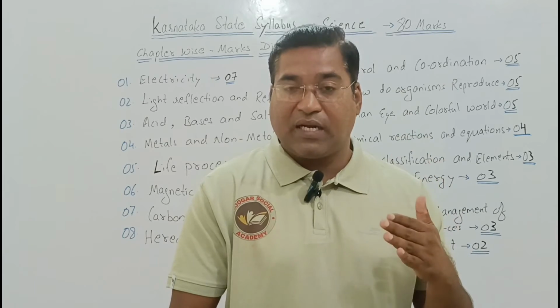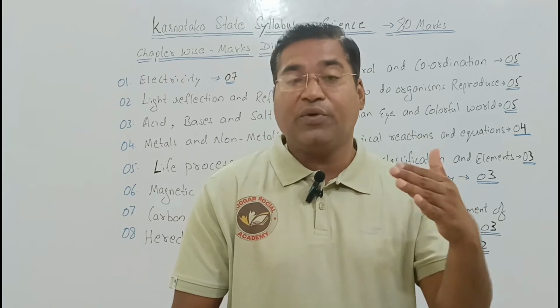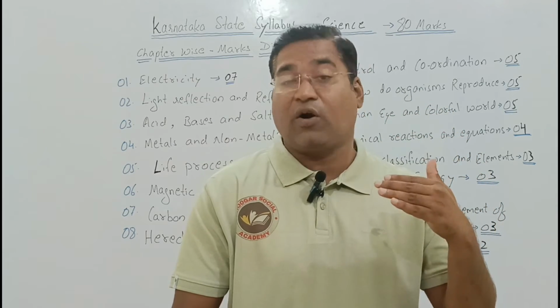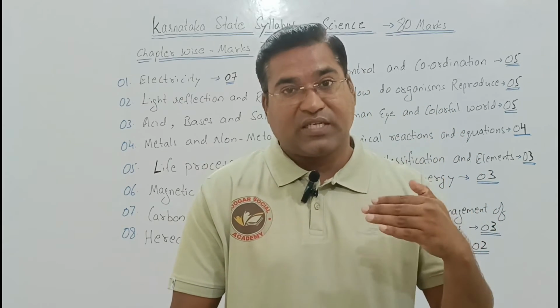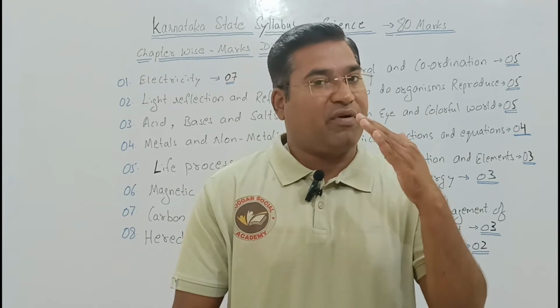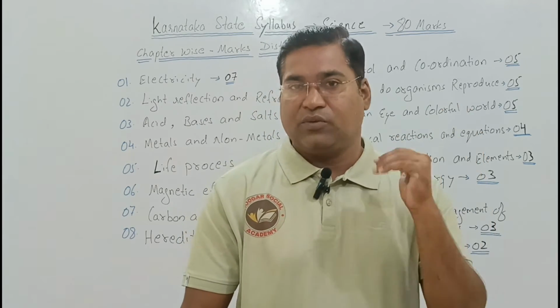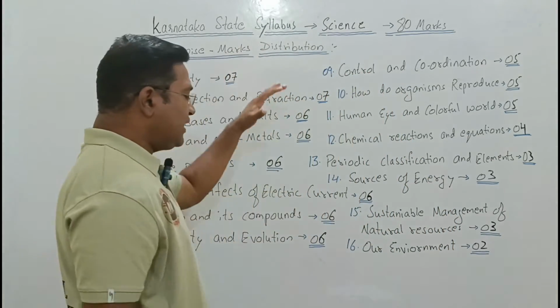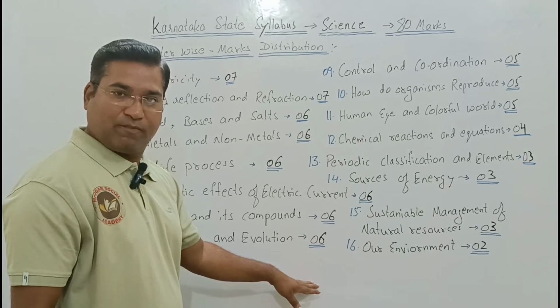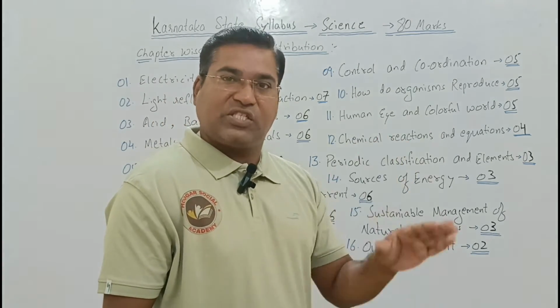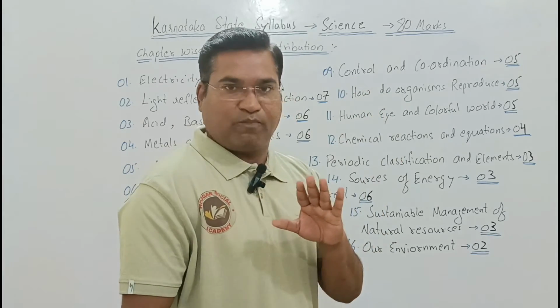In this first part, let me tell you the number of topics there are for your subject called science, which chapters are there, and how many marks every chapter consists of. Okay, let us go one by one. The science subject has about 16 chapters, including physics, chemistry, as well as biology.